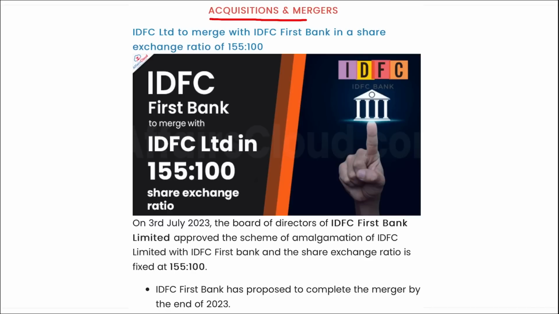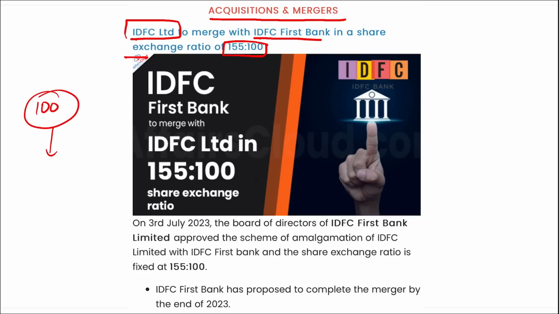Next is acquisitions and mergers. Recently, IDFC Limited is to merge with IDFC First Bank in a share exchange ratio of 155 to 100. That means for each 100 shares, the investors will get 155 shares. Correct?